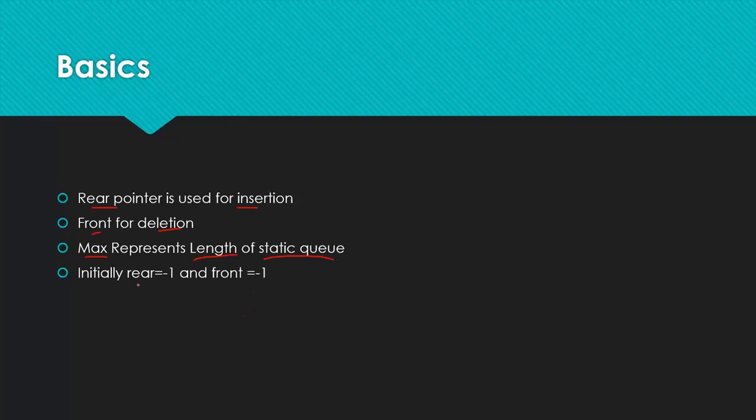Initially, rear will be -1 and front will be -1. What this -1 represents is that the queue is completely empty, there is no element in the queue. When there is no element in the queue, the rear pointer will be pointing to -1 and the front pointer will be pointing to -1. This is similar to how we discussed our stack, where the stack is empty when the top pointer is pointing to -1.